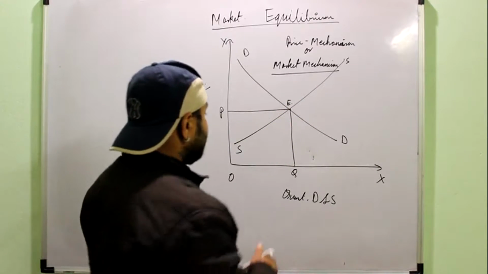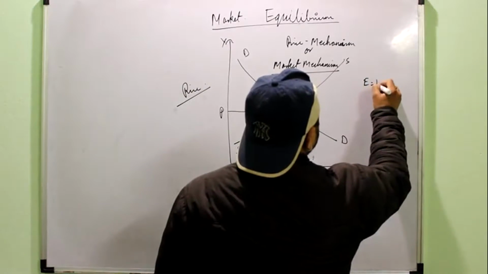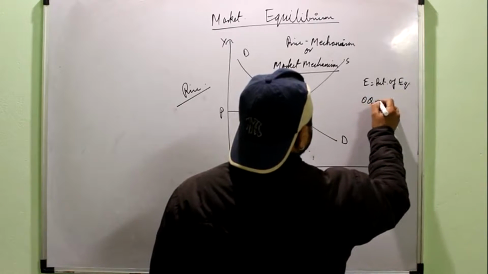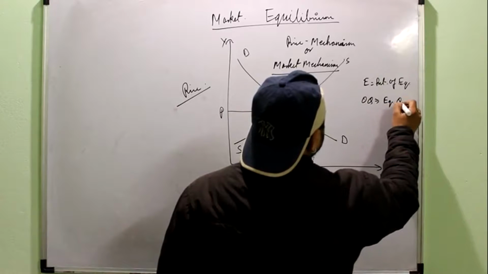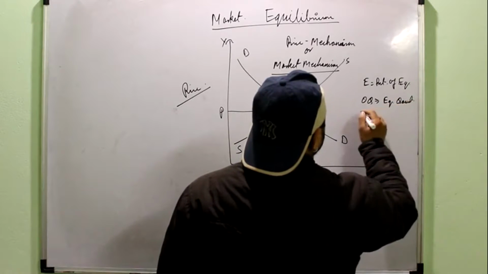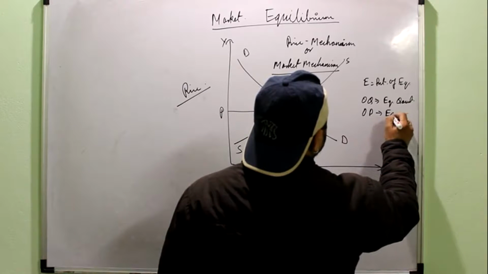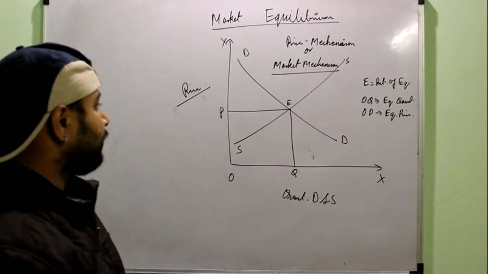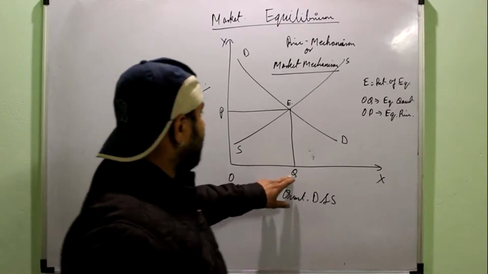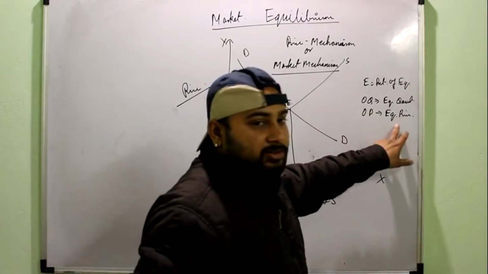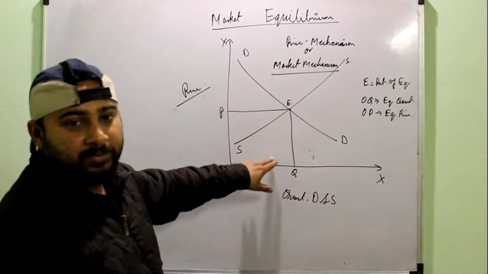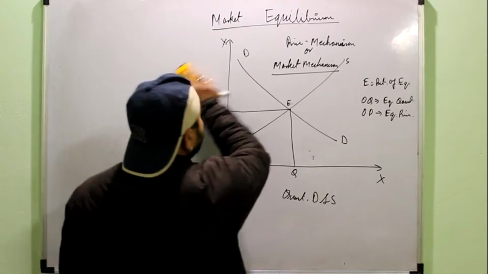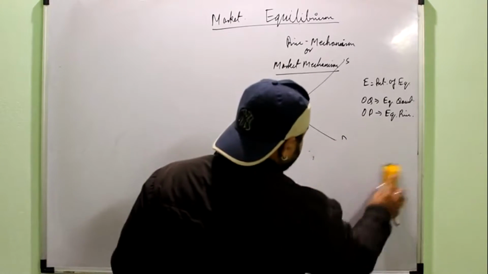Now in this diagram, E is the point of equilibrium, OQ is the equilibrium quantity, and OP is the equilibrium price. Okay, three important things you have to spot out in this diagram: the equilibrium price, equilibrium quantity, and the point of equilibrium. If you are asked what is equilibrium price, you state that it is the price at which the demand and supply for a commodity are equal. Similarly for equilibrium quantity.